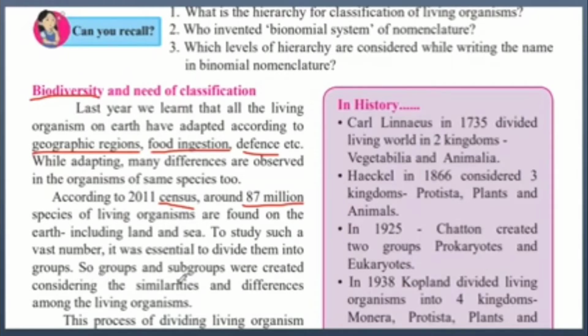So groups and subgroups were created considering the similarities and differences among the living organisms. Similarities, like whatever the same things were there in different types of organisms, and the differences that were there so that we can differentiate between different types of organisms. They used this to differentiate between the groups and subgroups of all the living organisms.